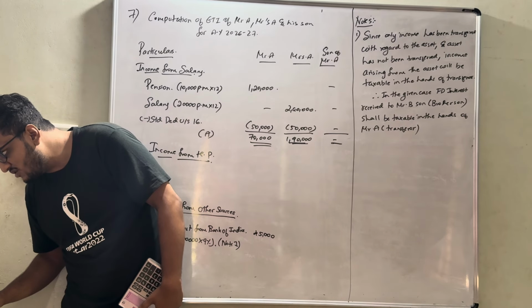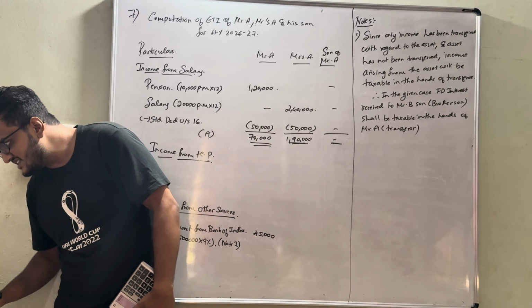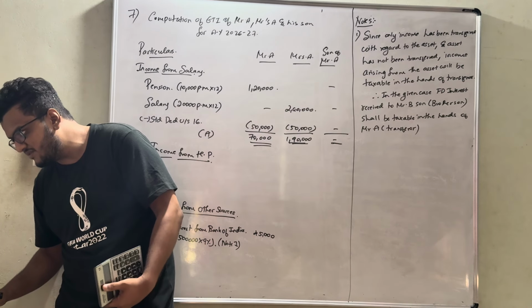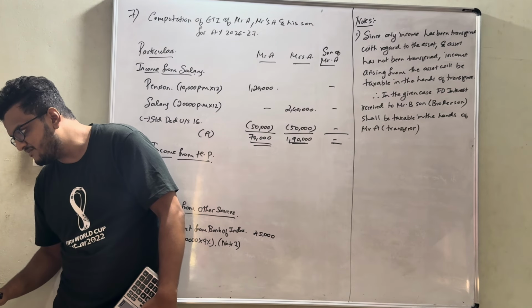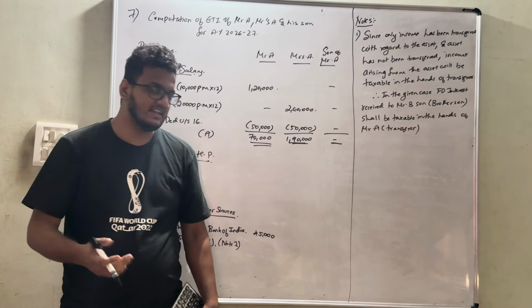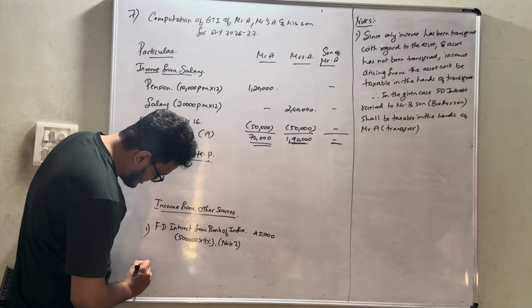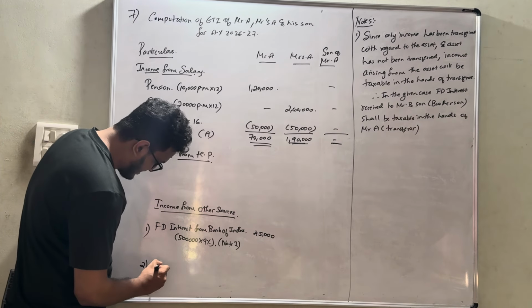Next, Mr. A holds 75% profit share in a partnership firm. Mrs. A received a commission of 25,000 from the firm for promoting sales of the firm. Mrs. A possesses no technical or professional qualification. It is an easy point. Obviously, it is point number 1. Now it is point number 2.